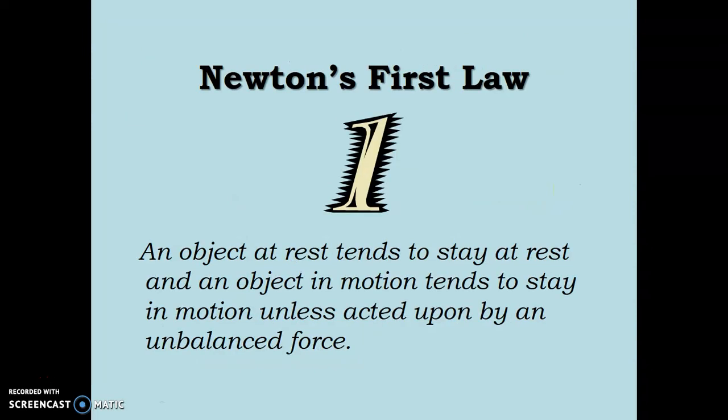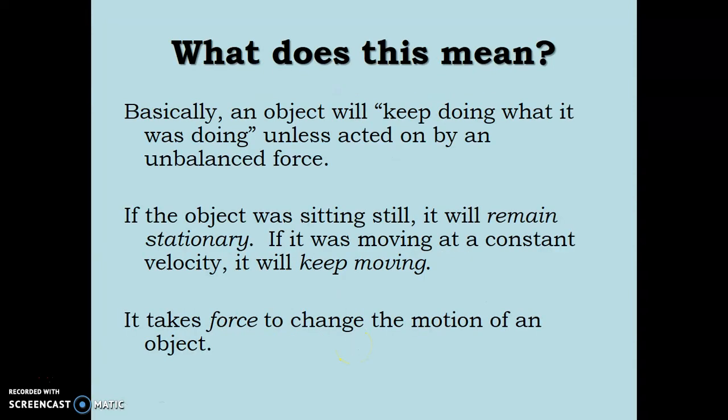So here let us discuss Newton's first law. An object at rest tends to stay at rest, and an object in motion tends to stay in motion, unless acted upon by unbalanced forces. What does this mean? Basically, an object will keep doing what it was doing unless acted upon by unbalanced forces. If the object is sitting still, it will remain stationary. If it was moving at a constant velocity, it will keep moving. It takes force to change the motion of an object.